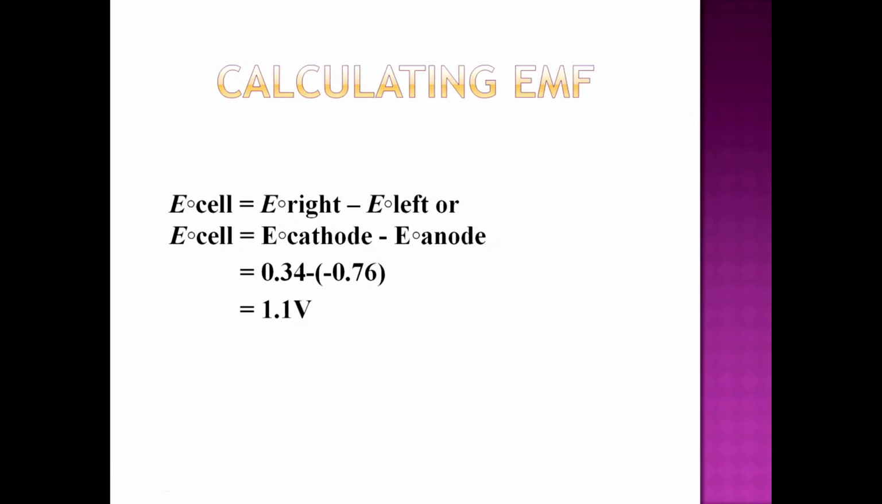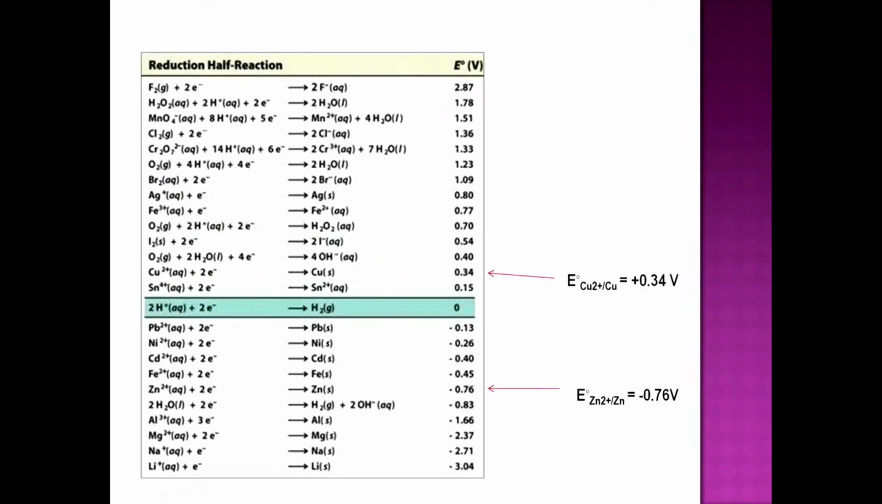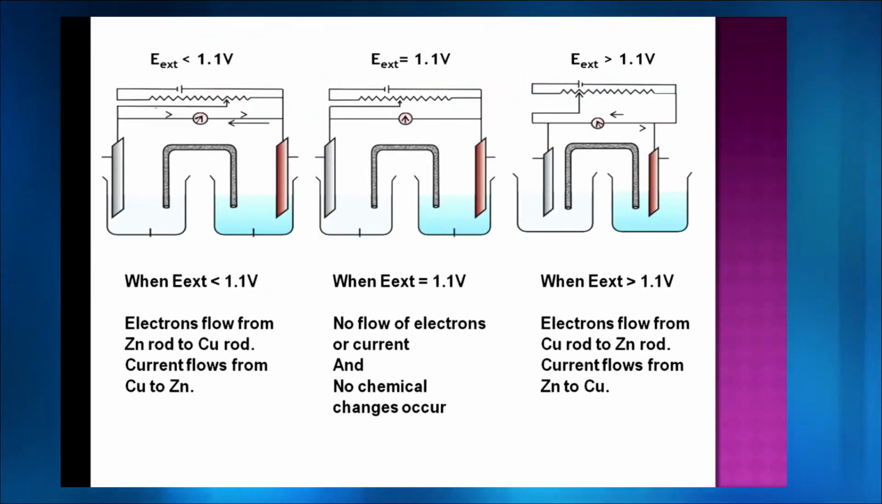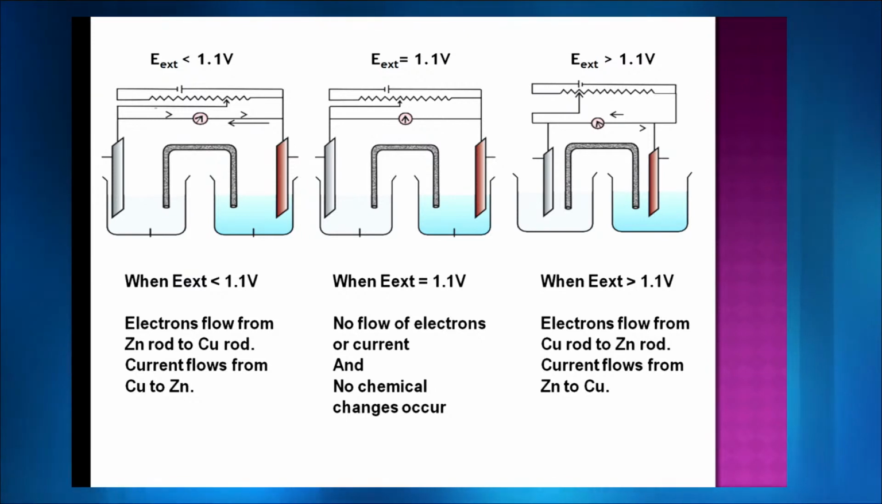Yeah, thank you. So we have the calculation part. I have told you the calculation for 1.1 volt, how I am getting this 1.1 volt from this table. So what happens if I am now increasing this 1.1 volt? What would happen if I have the external potential less than 1.1, greater than 1.1 or equal to 1.1? If it is less than 1.1, the electrons flow from zinc to copper, that means from left to right, and current flows from right to left.